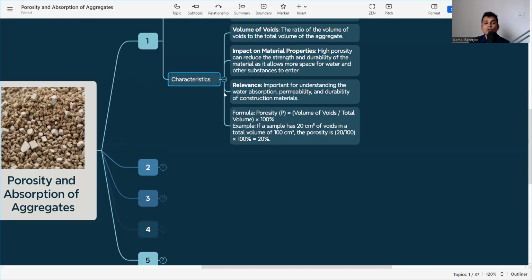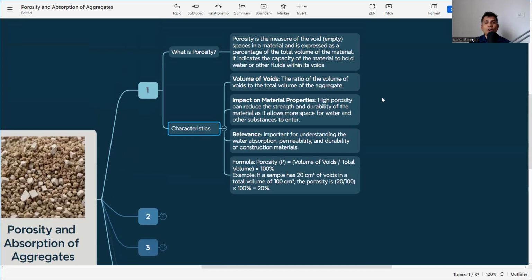So what are the characteristics of porosity? First thing is volume of void, the ratio of the volume of the voids to the total volume of the aggregates. What is the impact on material properties? High porosity can reduce the strength and durability of the material, as it allows more space for water and other substances to enter. So if the porosity is more, it can impact the strength and durability. So we need to choose the material such that the porosity will not be that much.